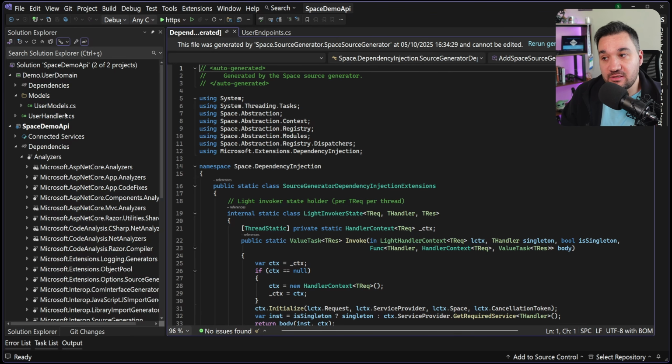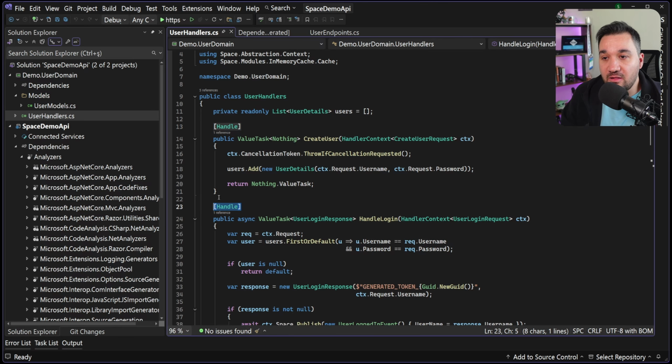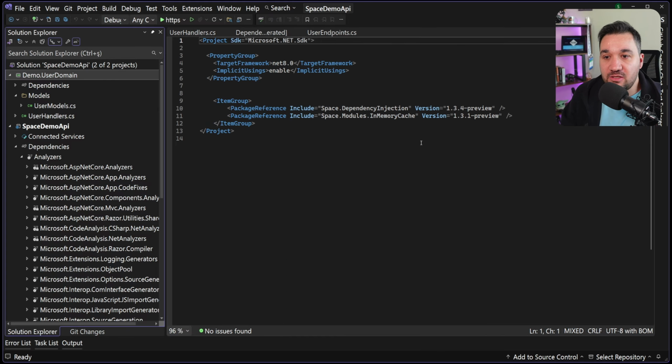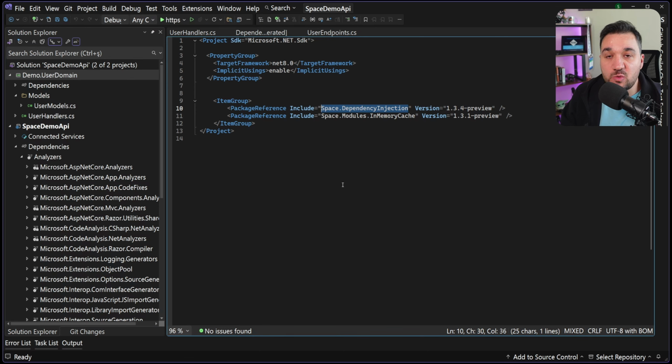Now I'm going to show you the user domain over here. We are now using handle and all sort of Space things, right? Which means technically, when you build that project, as you've already added that NuGet package, which brings our Space.Abstraction, which again brings us the source generator.